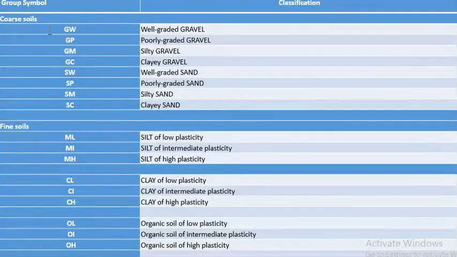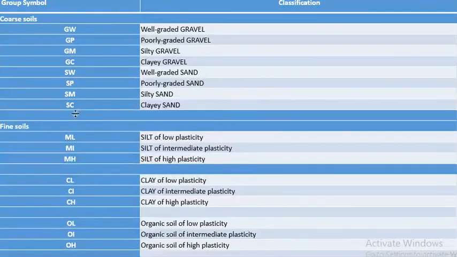So there is symbol and coarse soil classification. If it is GW, it means well graded gravel; GP, poorly graded gravel; GM, silty gravel; GC, clayey gravel. As you can see here, in GC the C term comes first and G last.